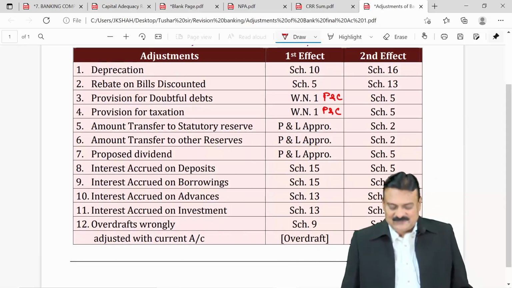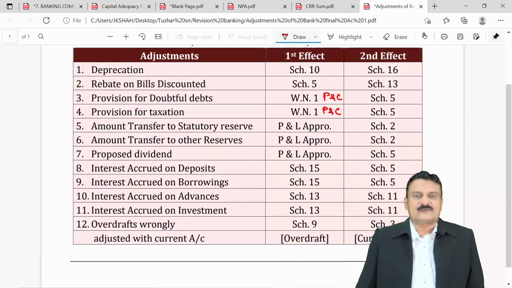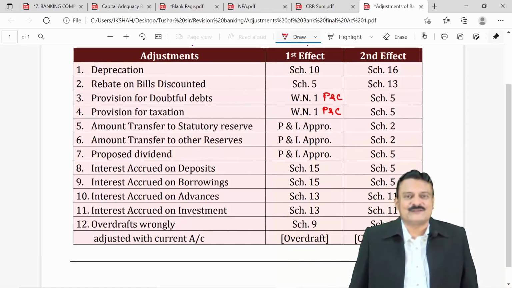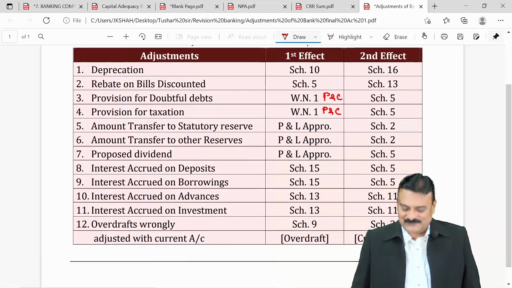Going ahead, amount transferred to statutory reserve. You all know it's always a hidden adjustment. Minimum 20% of the net profit of the current year must be transferred to statutory reserve. Two effects: first appropriation, and second effect schedule 2, reserves and surplus.